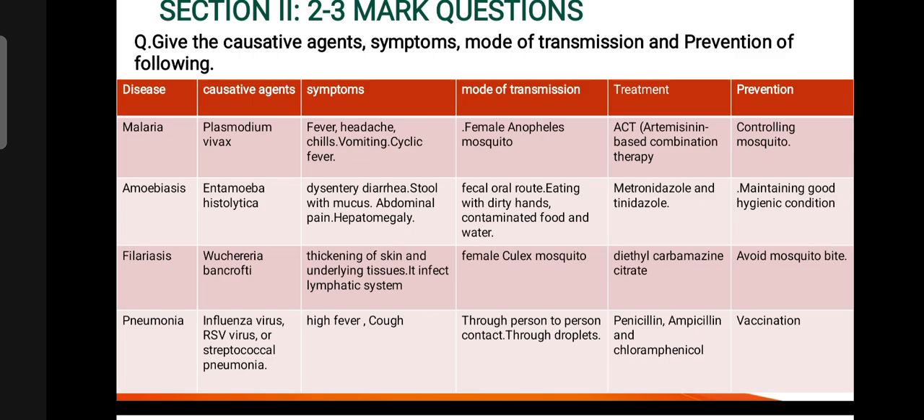Pneumonia: caused by influenza virus, RSV virus, streptococcal pneumonia bacteria. Symptoms: high fever, cough. Transmission through direct contact, person to person. Treatment: penicillin, ampicillin. Prevention is vaccination.